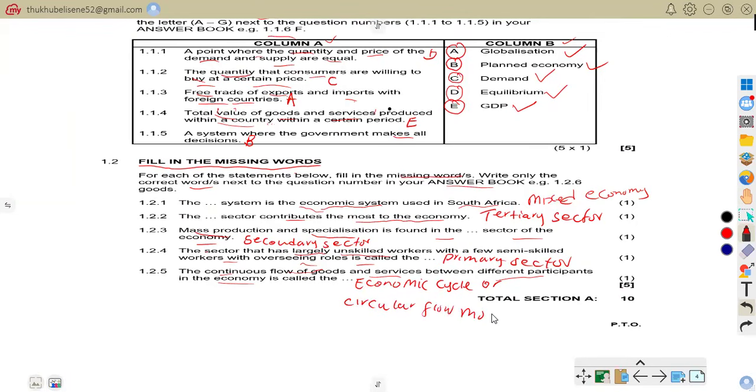We know the circular flow model shows the continuous movement of money, goods, and services between households, businesses, and governments. For example, people work for businesses and earn salaries, then use money to buy products from businesses. So that is why I say it's called economic cycle or circular flow model.